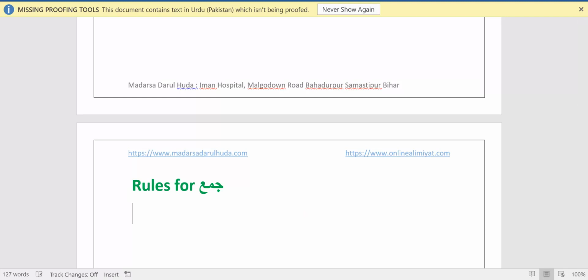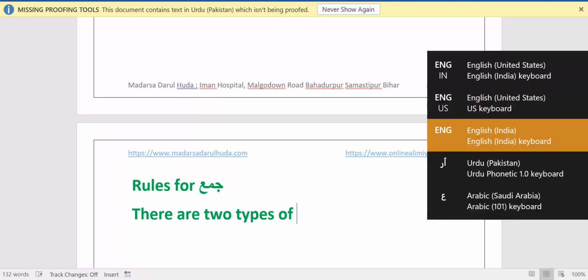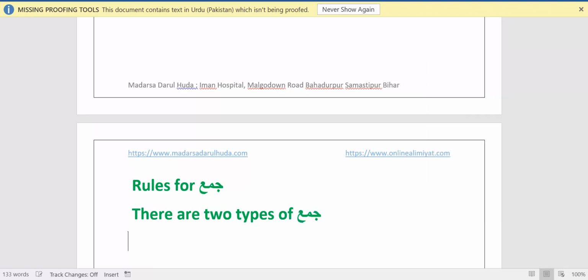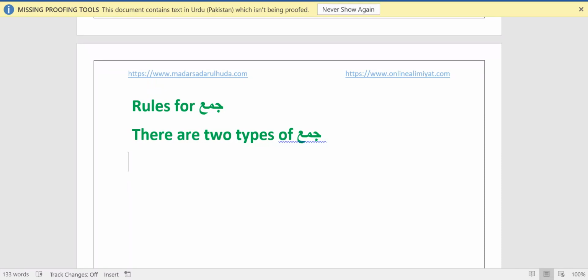Before learning the rules of jama, we have to understand that there are two types of jama. One is called Jama Mukassar and another one is Jama Salim.